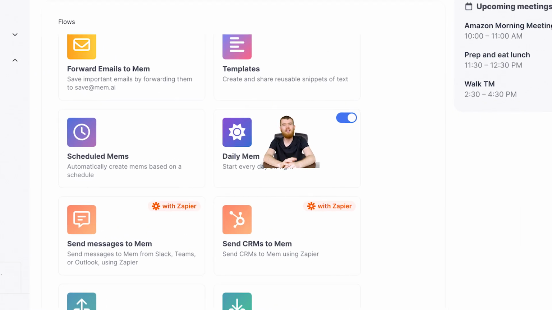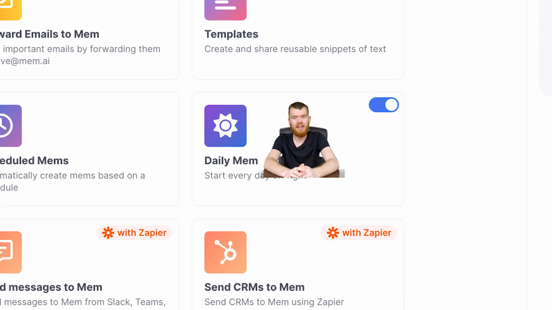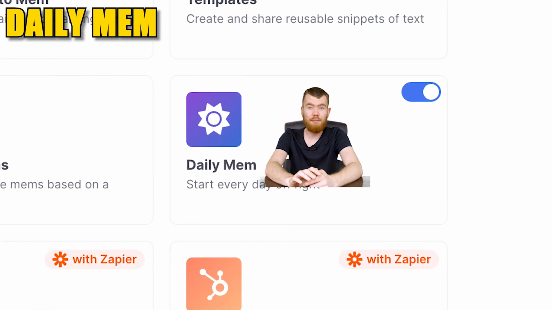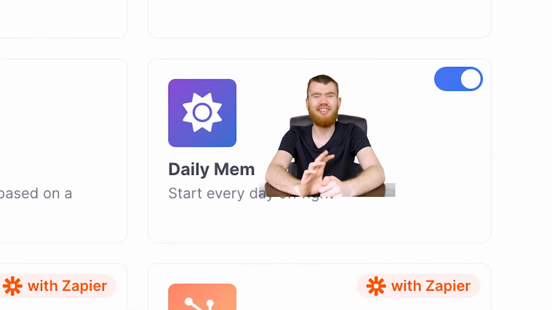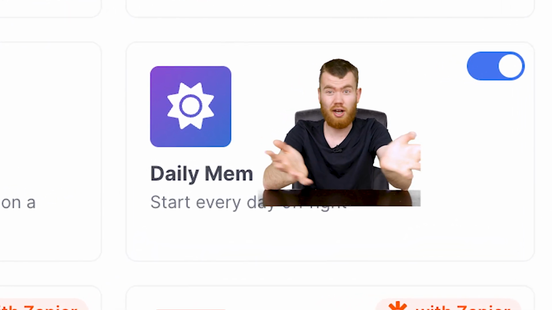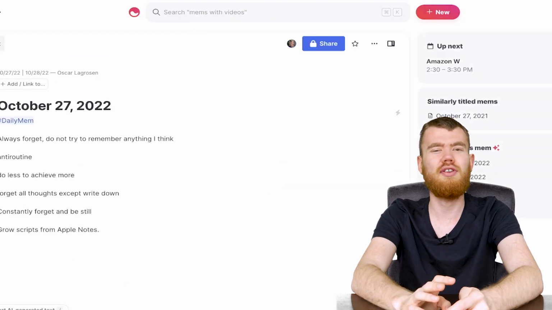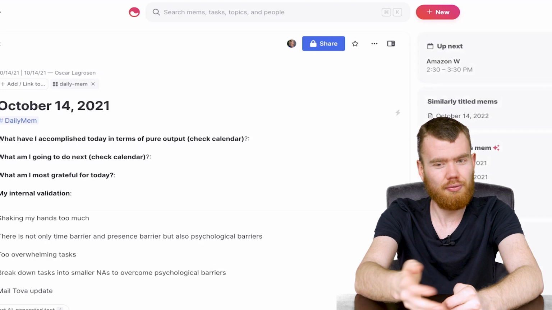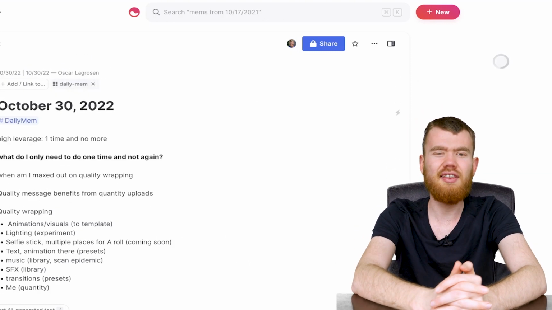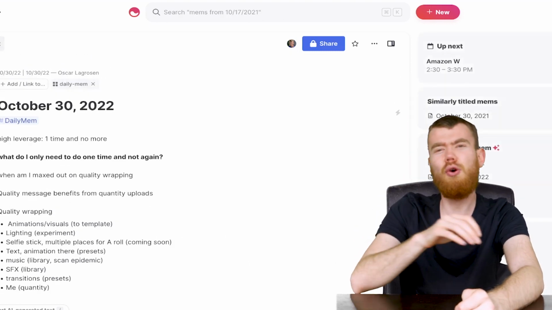My favorite feature in this flow menu though is Daily Mem. And this Daily Mem actually got me to start taking notes in the first place, because I wasn't really a note taker until I got Mem, let's be honest. That daily note allowed me to have this confidence that whenever I thought of something, did not know where to add it, I could always have that daily note and add it there. Which is why I speak so fondly about daily notes. It's basically unlocked my creativity to a whole new level.